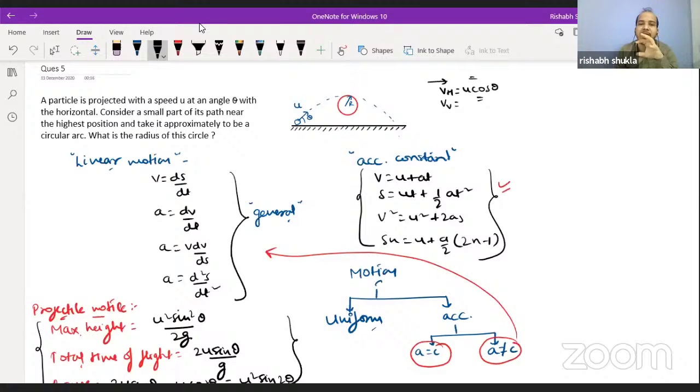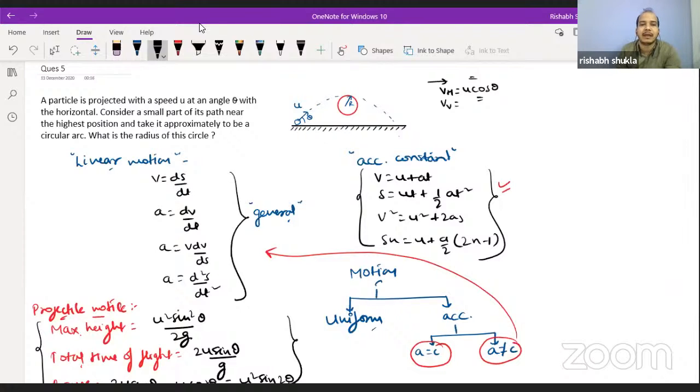Everyone, is it clear? Are all these points making sense? These are very basic, very small points, and they should be with you all the time. If you want to solve questions of the linear motion portion or the projectile motion portion, these points should be on your fingertips. Clear? So now here what he is saying is that at the maximum height,